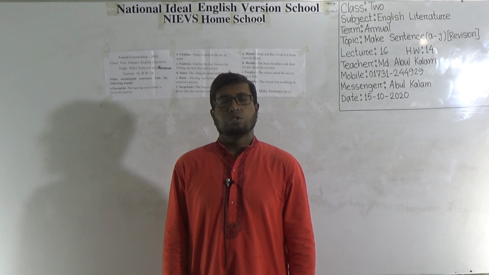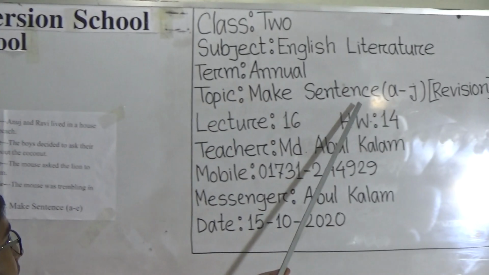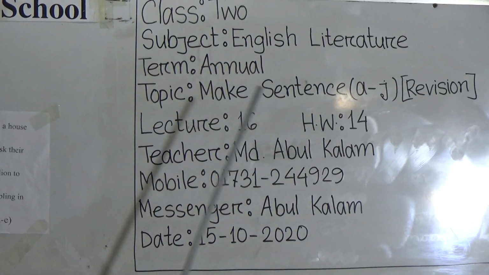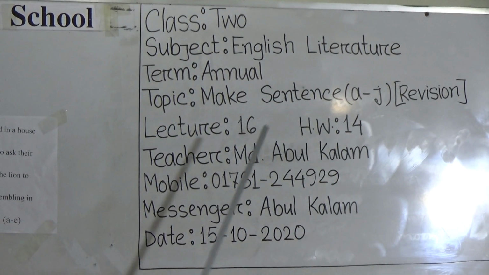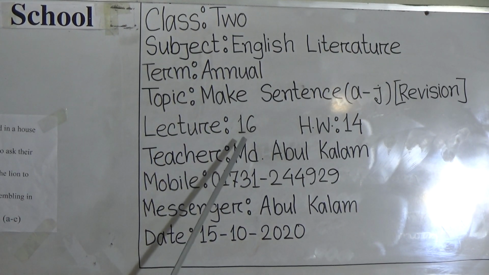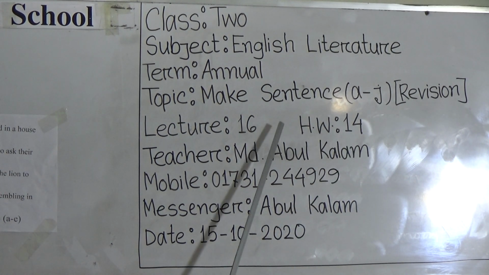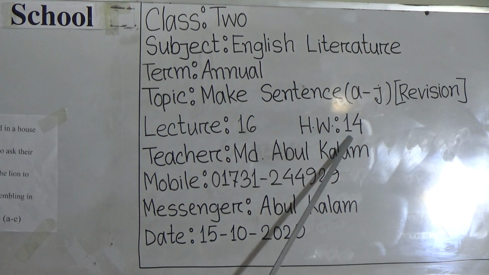Dear learners, today in our revision segment we shall revise make sentences A to J. Look at our topic, it is make sentences A to J revision. This is our lecture number 16 and SW number 14 on our annual term syllabus. I repeat, this is our lecture number 16 and SW number 14 on our annual term syllabus.